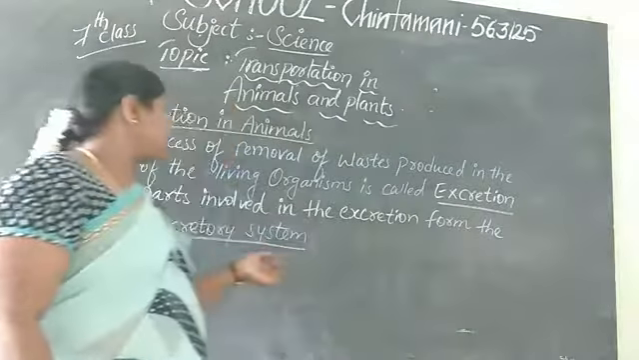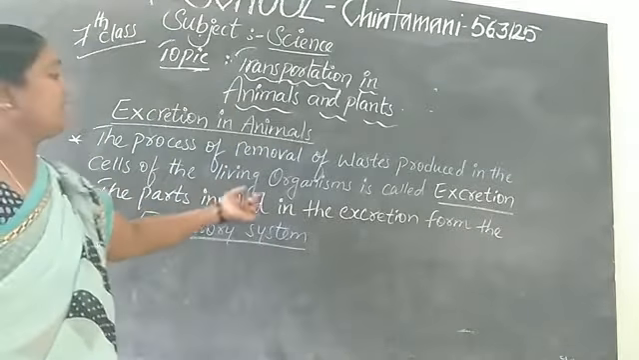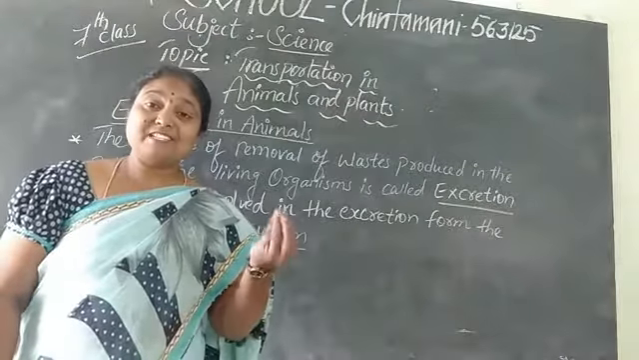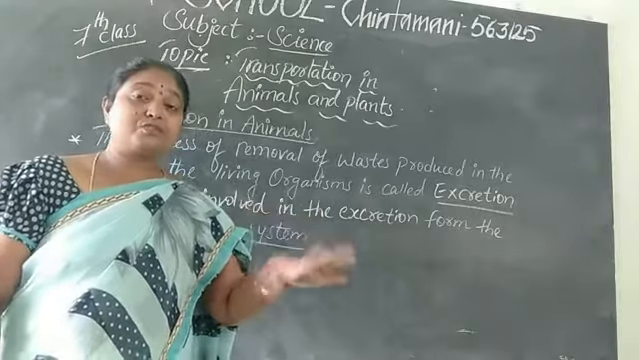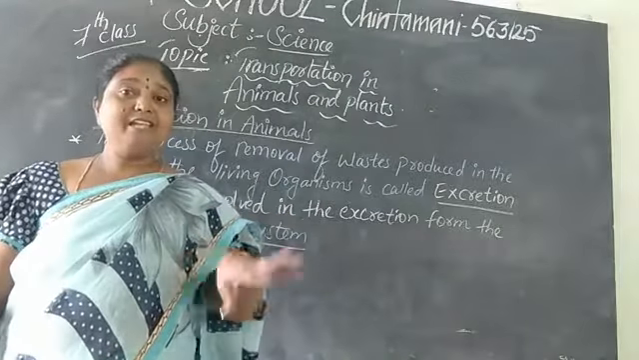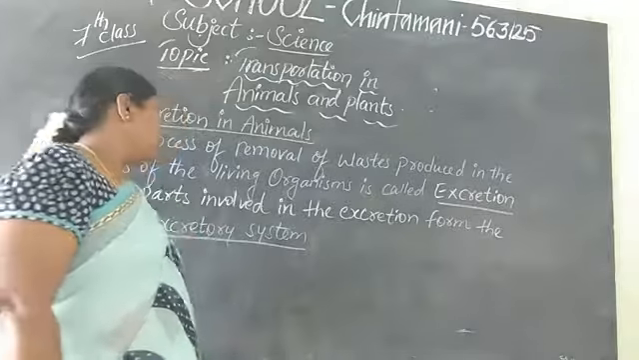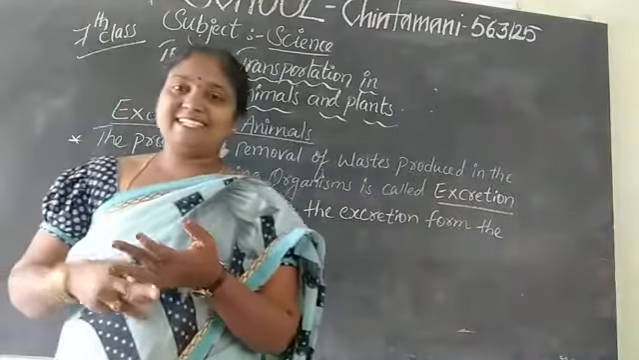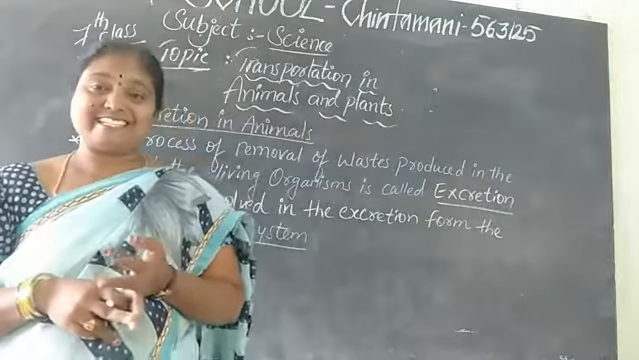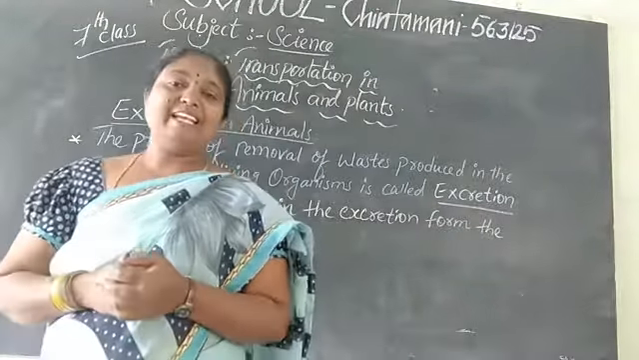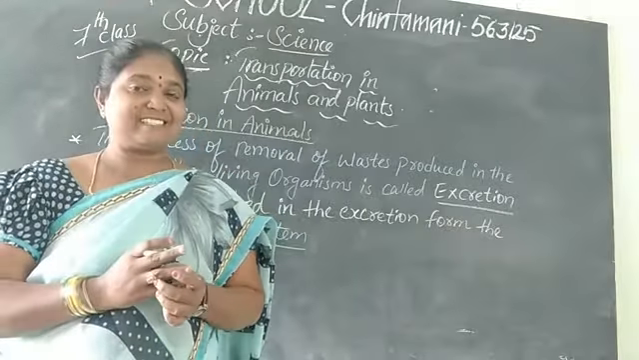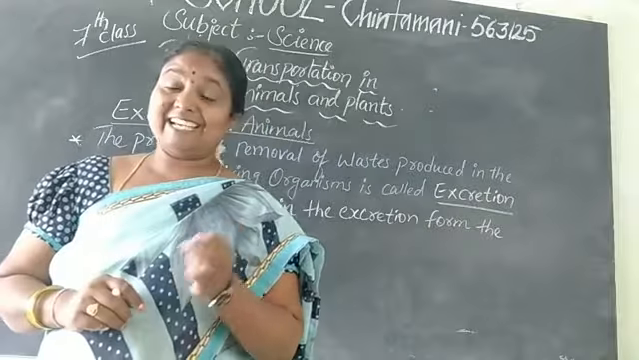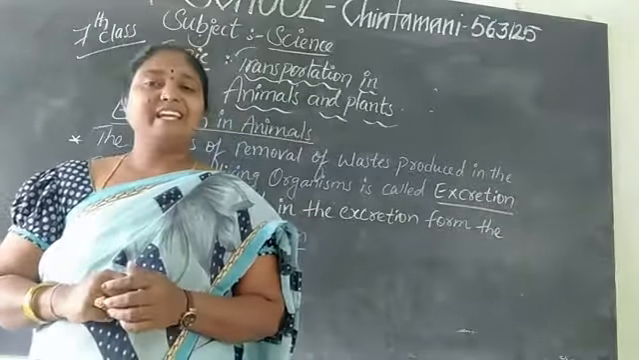Then the parts involved in excretion form the excretory system. The parts which are used to excrete the unwanted things, we call the excretory system. So what do you mean by excretion? What do you mean by the excretory system? So today let us learn about the excretory system in humans. That is our kidneys. The excretory system includes our kidneys.